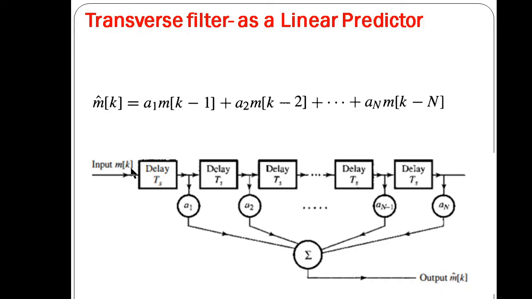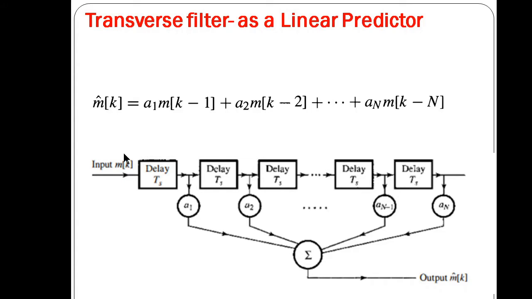Our input signal is mk and we are introducing some delay. This is the first delay, so it will delay our sample by 1 sample. So instead of getting mk at the output of this, we have mk minus 1. This will be multiplied by a1, so we get a1 mk minus 1, and all the delayed values will be added. This is the second delay, so this will be mk minus 2, which is multiplied by a2, so this will be a2 mk minus 2.